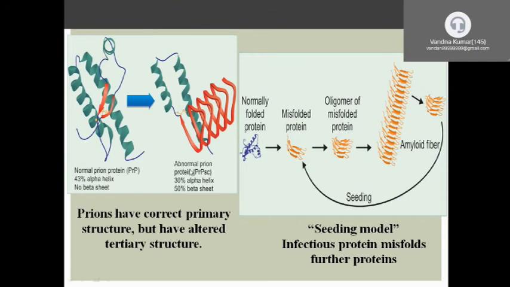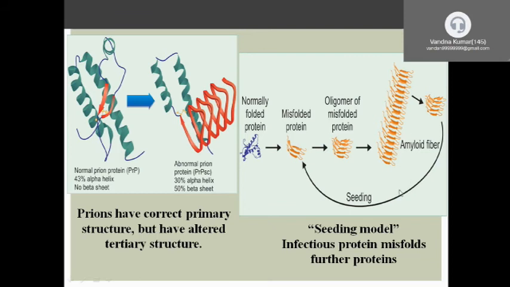This is the structure of the prion protein. This is the normal prion protein. This is the abnormal prion protein. It contains 50% beta sheet.